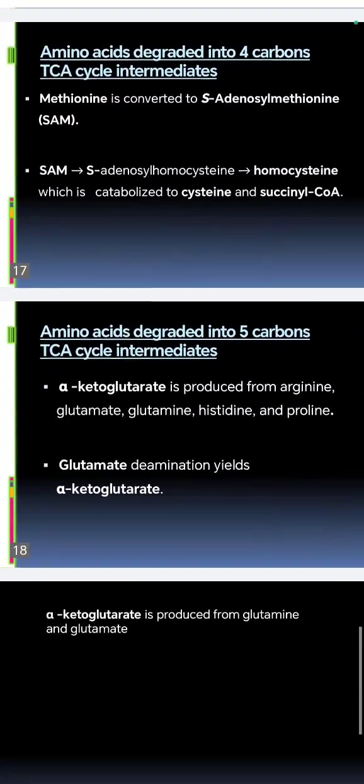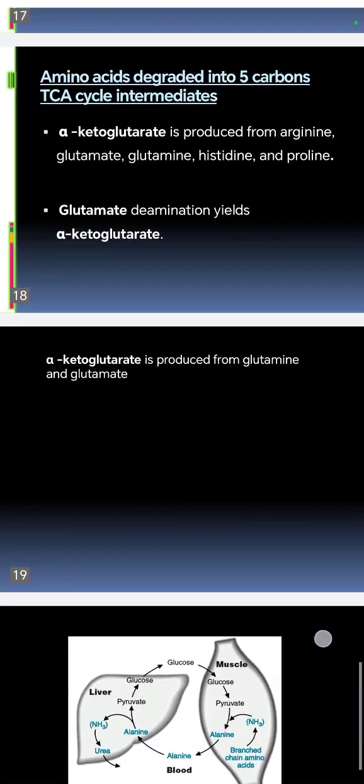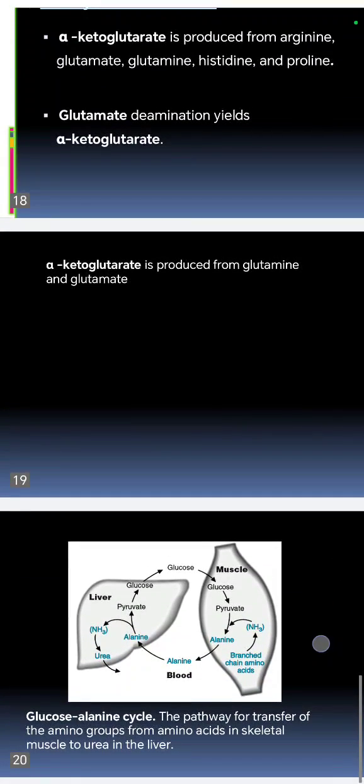The amino acids degraded to the 5-carbon tricarboxylic acid cycle intermediate alpha-ketoglutarate are arginine, glutamate, glutamine, histidine, and proline. The glutamate will be deaminated to yield the alpha-ketoglutarate. Alpha-ketoglutarate is produced from both glutamine and glutamate.